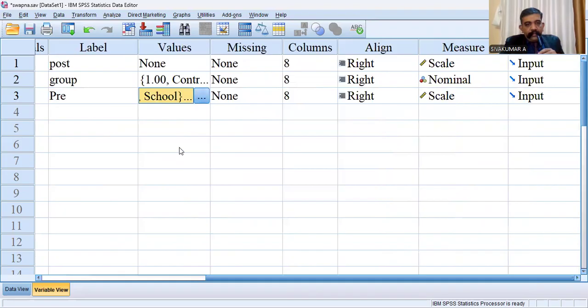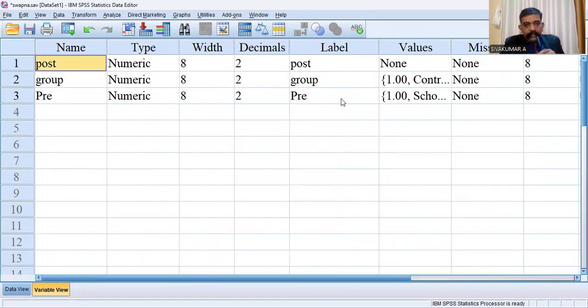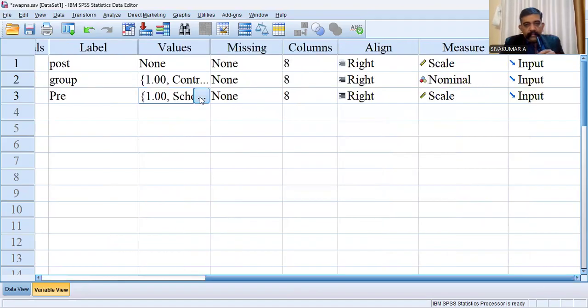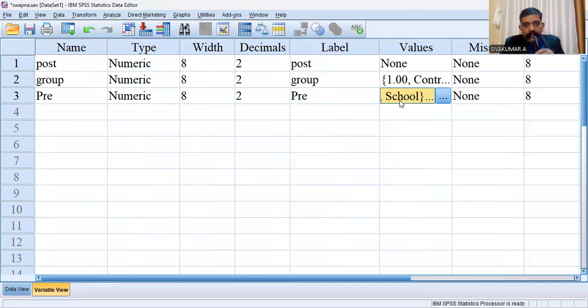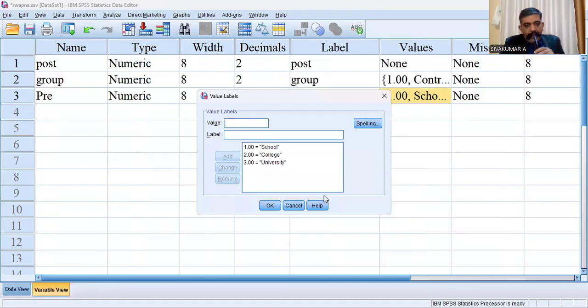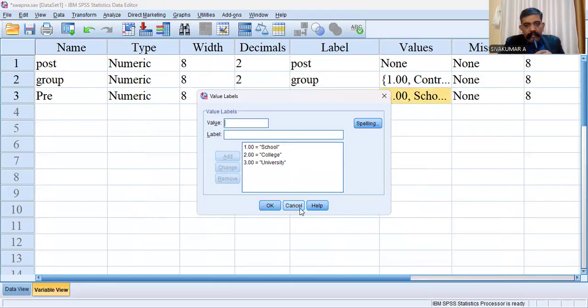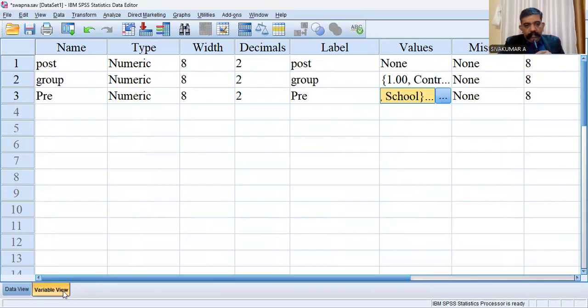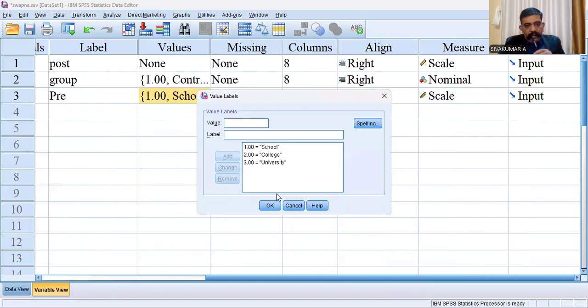Wait. I may cancel those values. Okay, try to cancel.